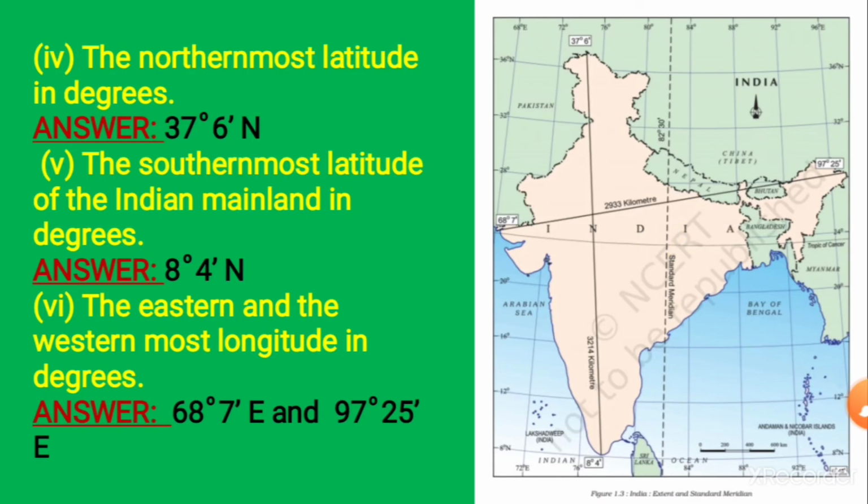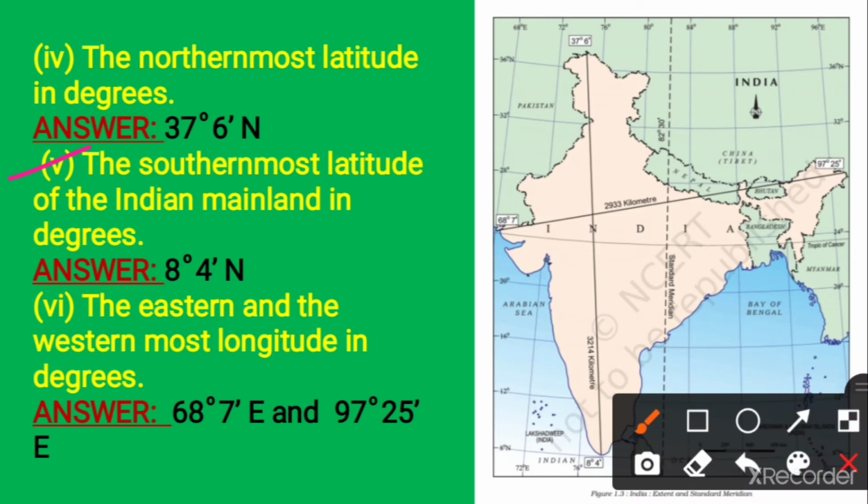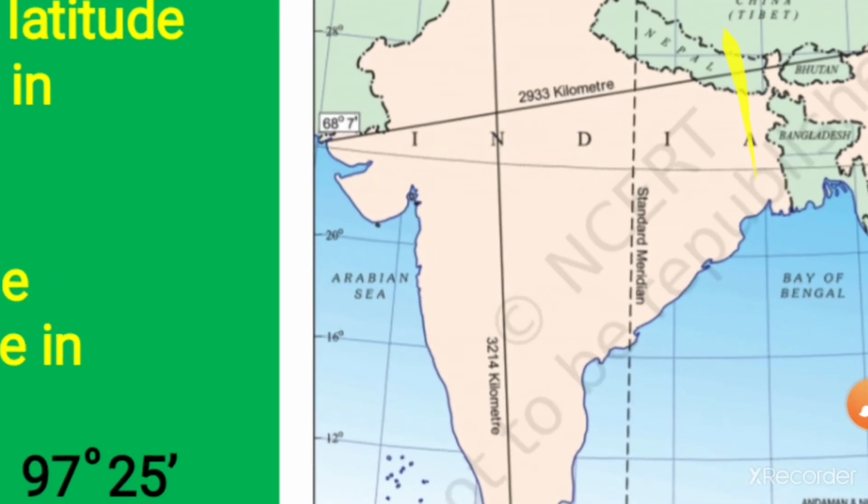Next question, the southernmost latitude of the Indian mainland in degrees. This is a very important question. Note it down, Indian mainland. We don't have to answer the southernmost latitude of India, we have to answer for the Indian mainland.